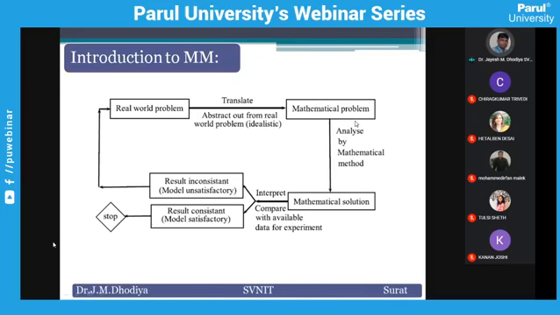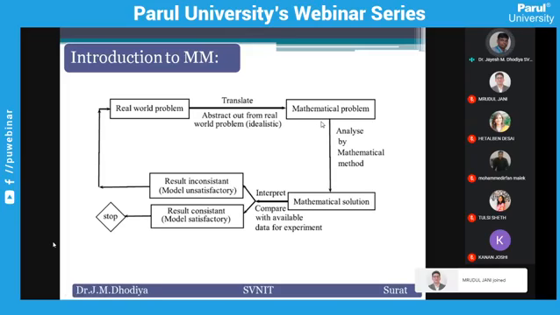Either there is a problem in the mathematical formulation, or a problem in the solution technique. We have to consider both parts. Maximum number of times, you can say 90 percent, when you formulate the mathematical model, the problem is in the formulation, in how you convert the problem into the form of mathematics.